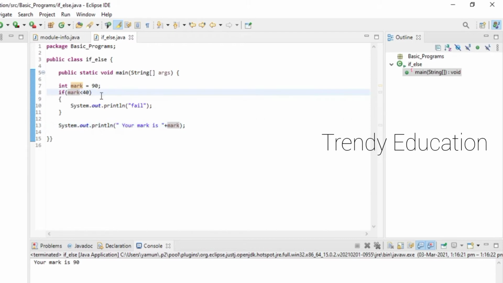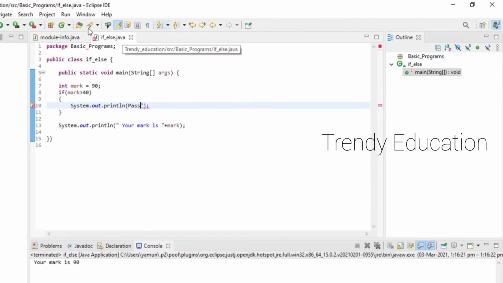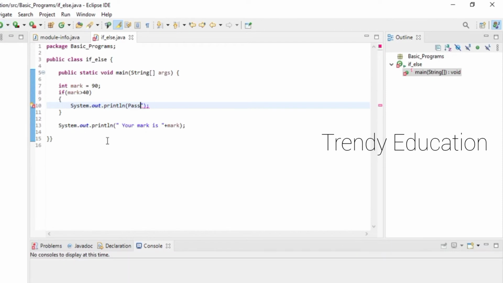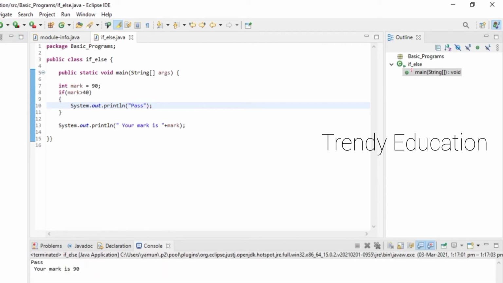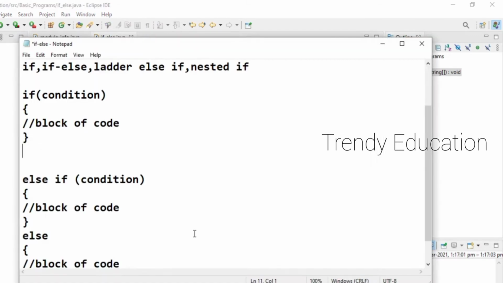Now when I give greater than 40, I'm going to print pass here. When I run this, it shows that I passed and your mark is 90. Hope you understand this if part alone. Now we'll move on to the if else.